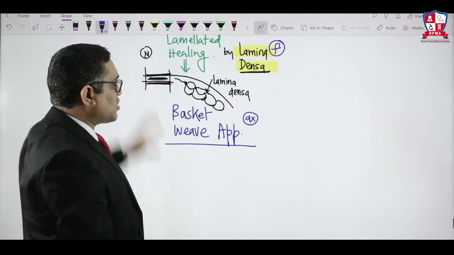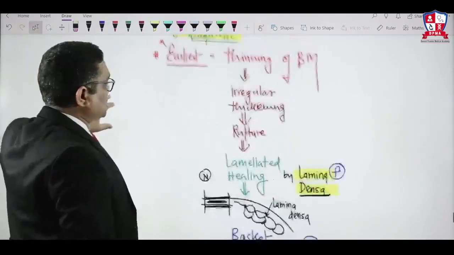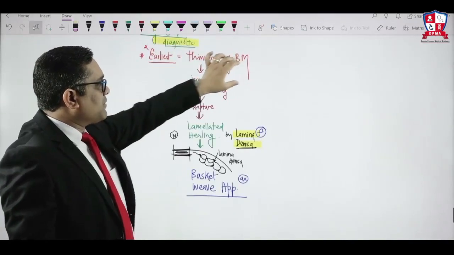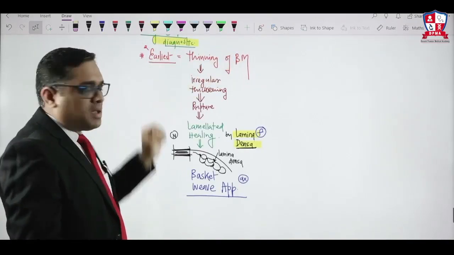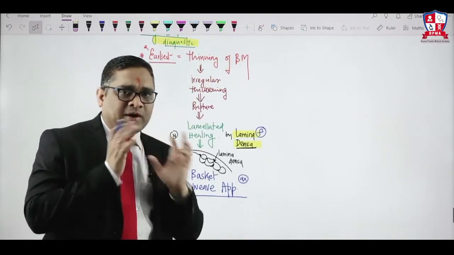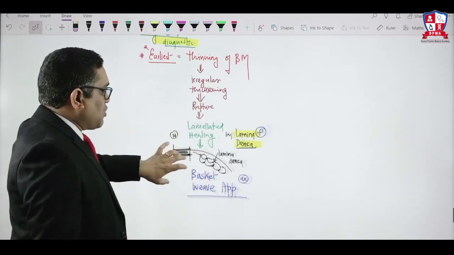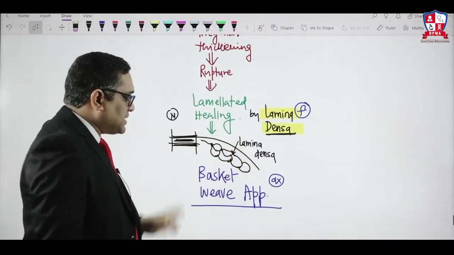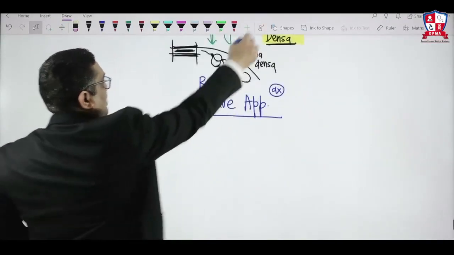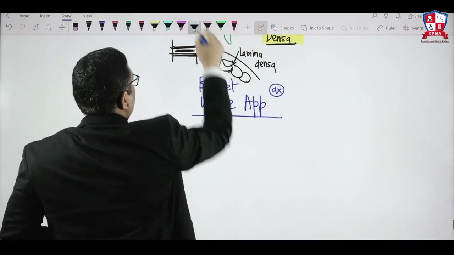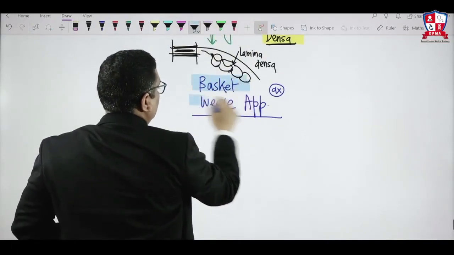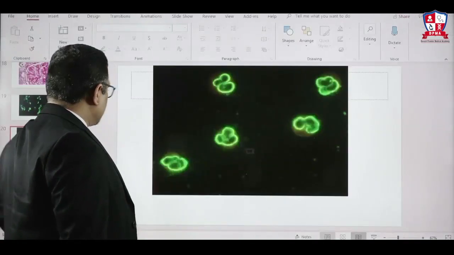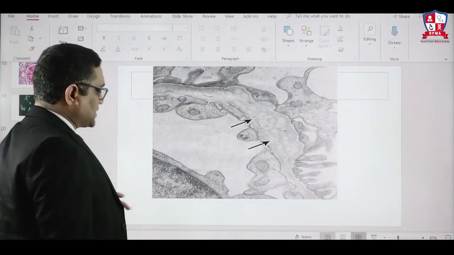So these are the electron microscopic findings of Alport syndrome. I will just sum it up. Earliest, thinning of the basement membrane, then irregular thickening. Because of that stress, there will be rupture. Due to rupture, the lamina densa will be forming layers, and they will give the appearance of a basket weave. And whenever you see the basket weave appearance in your exam, that will be diagnostic of Alport syndrome. Look at this picture of the basket weave appearance.